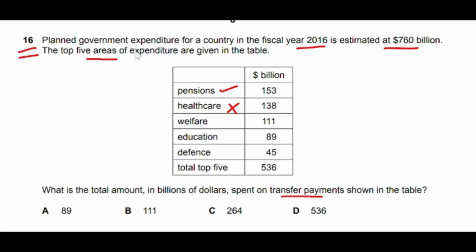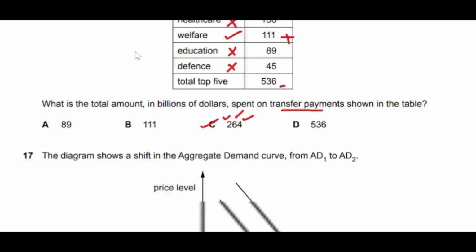Healthcare expenditure is not part of transfer payments. Welfare payments are again transfer payments. Spending on education and spending on defense are not part of transfer payments. So there are two types of transfer payments here: one is pension, the other one is welfare payment. So we can add these two figures. When we add them, we get 265. So C is the correct answer for question number 16.